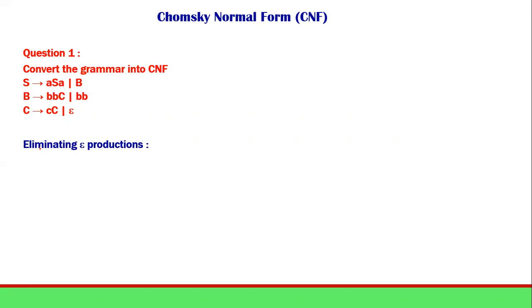In the elimination of epsilon productions, let us first check which is the nullable variable here.